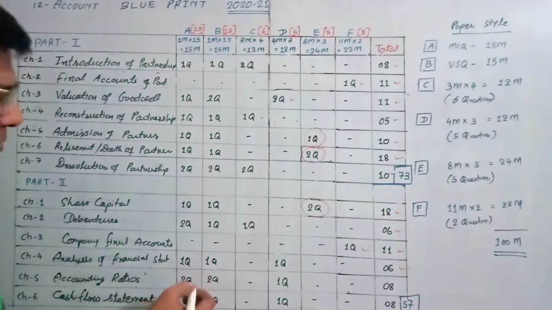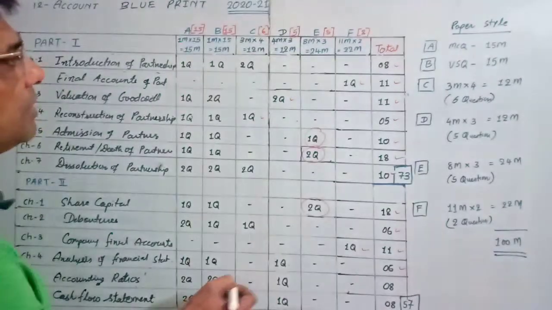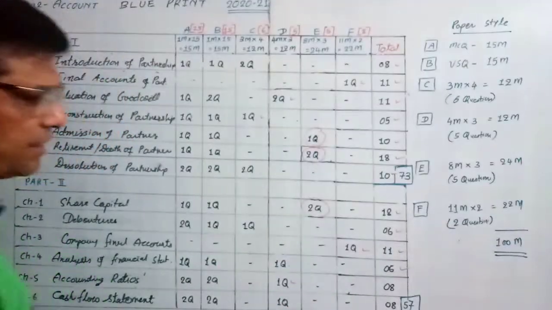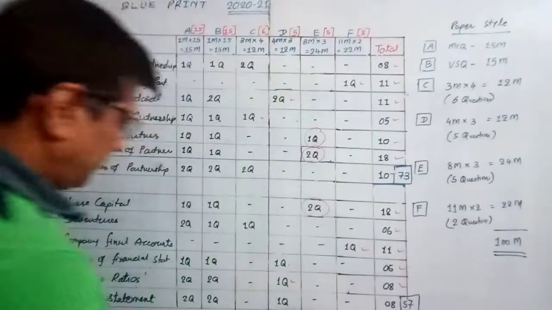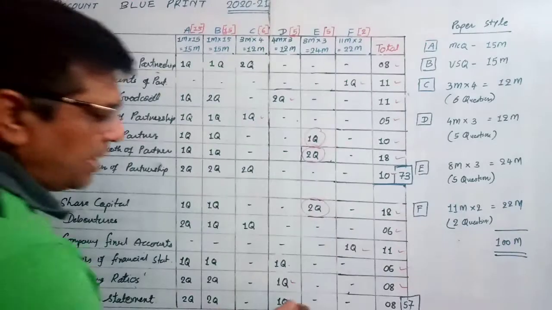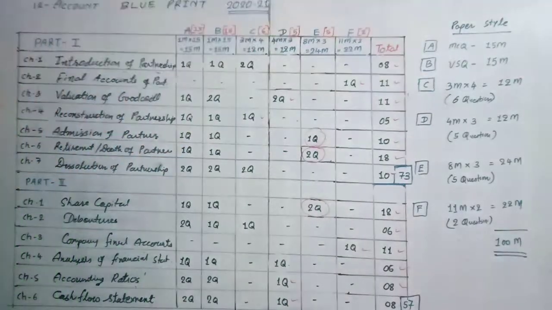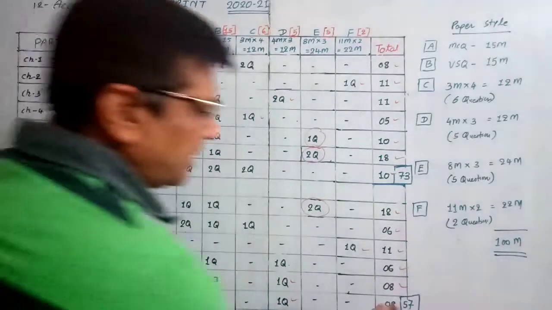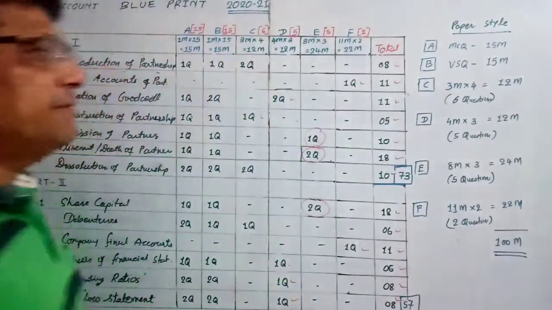Accounting Ratios: 2 mark MCQ, 2 mark VSQ, and 1 question, total 8 marks. Now Cash Flow Statement: 2 mark MCQ, 2 mark VSQ, and 1 question of 4 marks in the exam, so a total of 8 marks. Like this it is 57 marks.